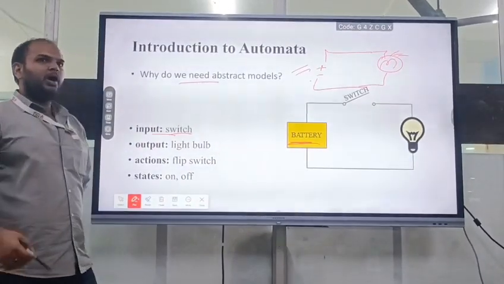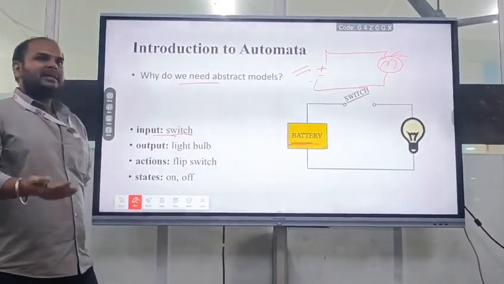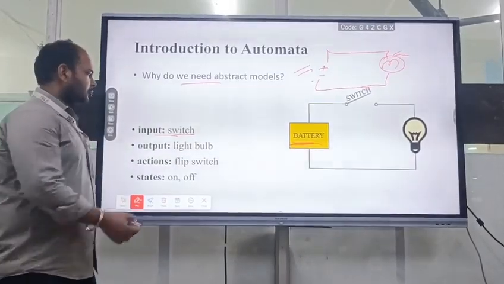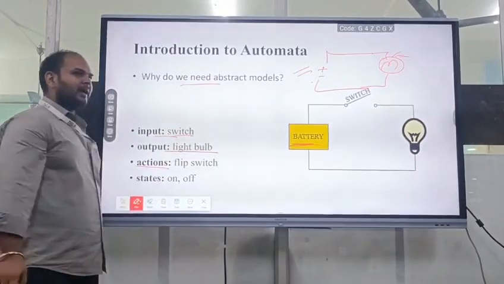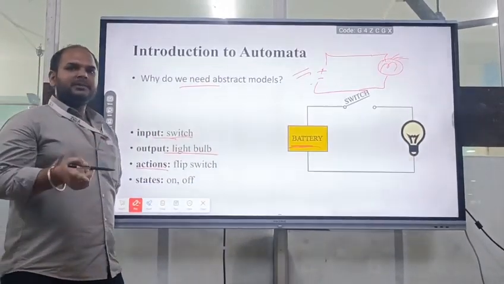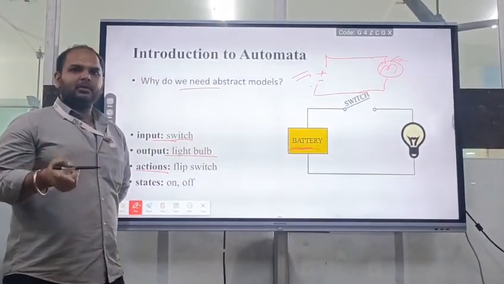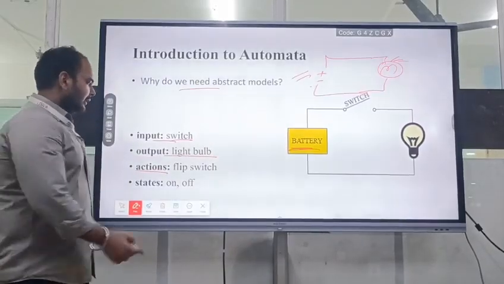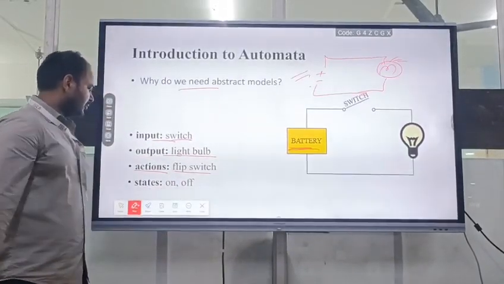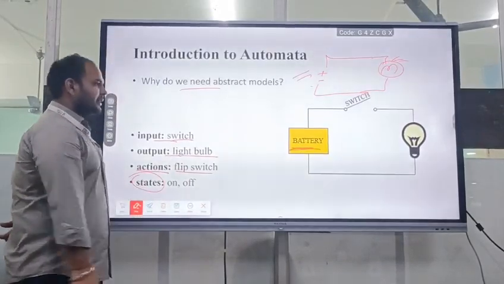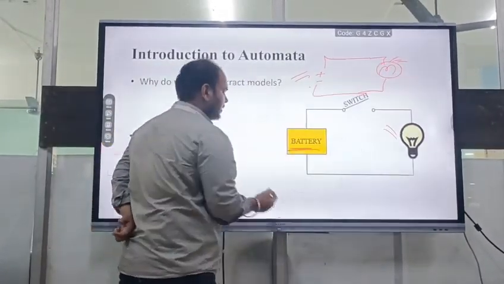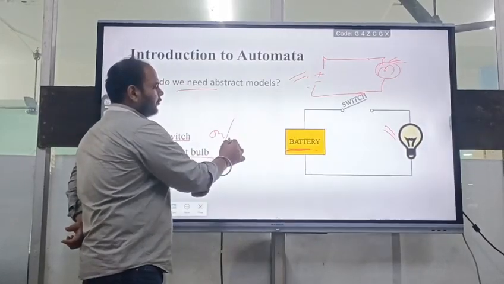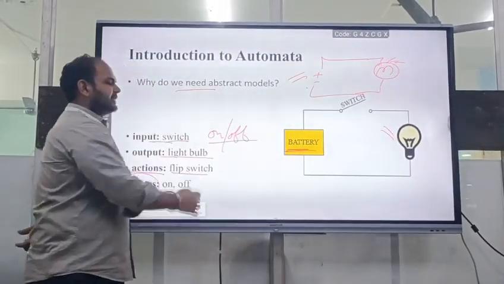What will be the output? Output means what will be my final result? My final result is that I have to glow this bulb. So what will be the action? Action would be that I have to flip the switch. Flipping the switch means either I have to make it on or I have to make it off. State. What will be the states? In that case, I have two states. Either the bulb will glow, that is on, or off. These will be our two states.